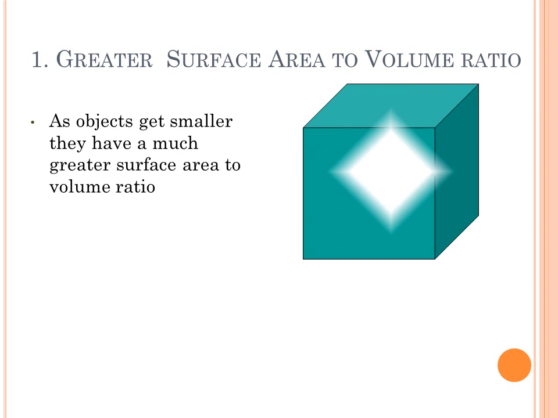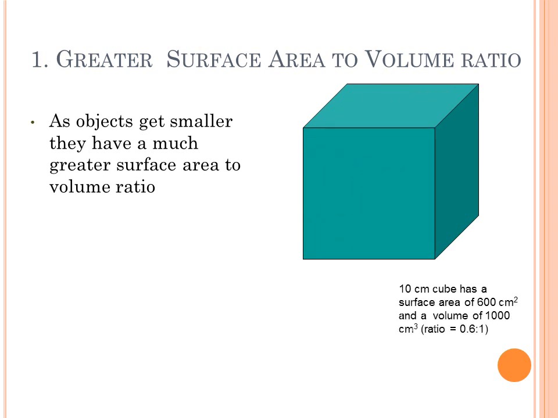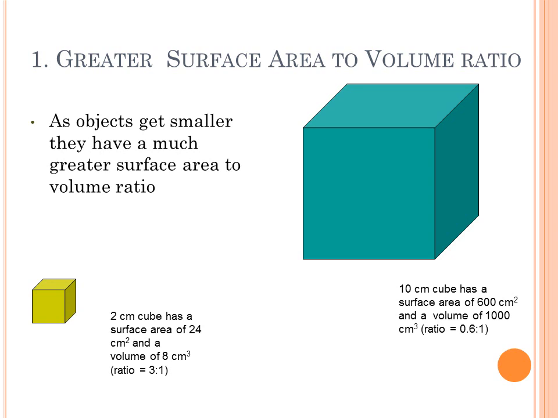For example, we will see this one: it is a cube of 10 centimeter. Its surface area is 600 centimeter square and its volume is 1000 centimeter cube. So if we take the surface area to volume ratio, that is nothing but 0.6 as to 1. But if the size of that cube is smaller, for example 2 centimeter, its surface area will be 24 centimeter square and its volume will be 8 centimeter cube. So its ratio will be 3 as to 1.